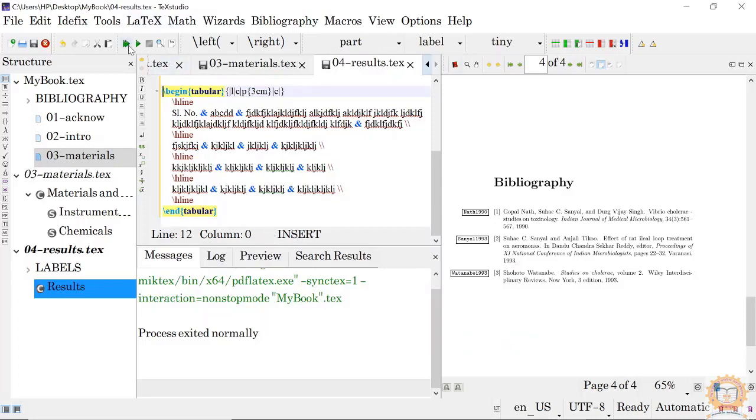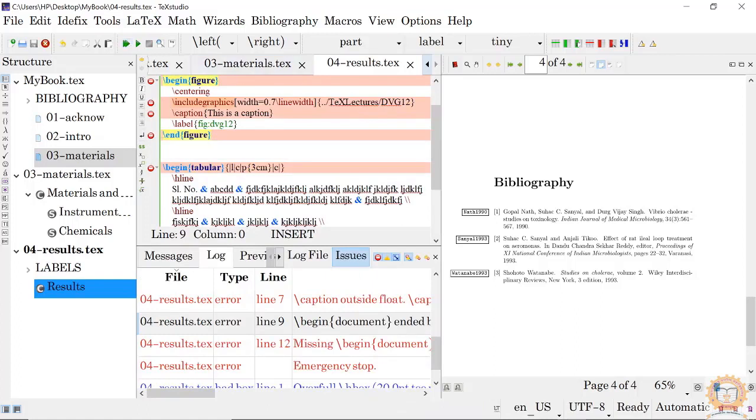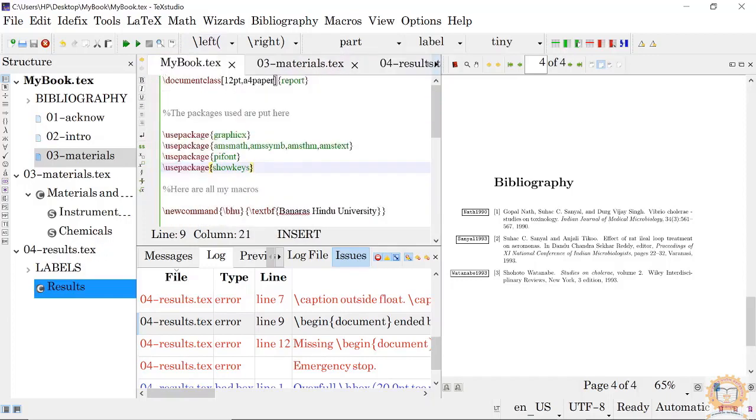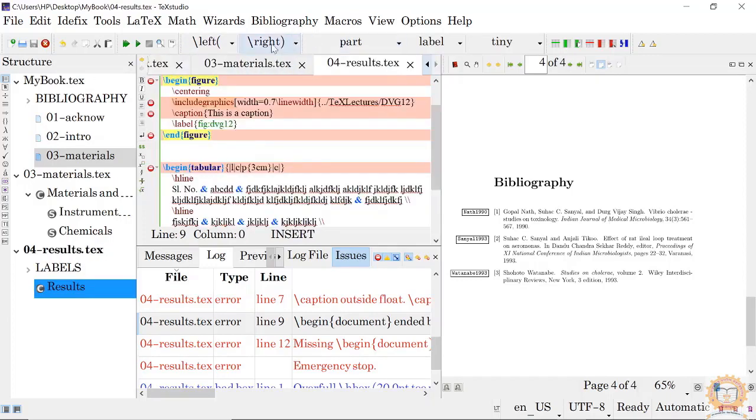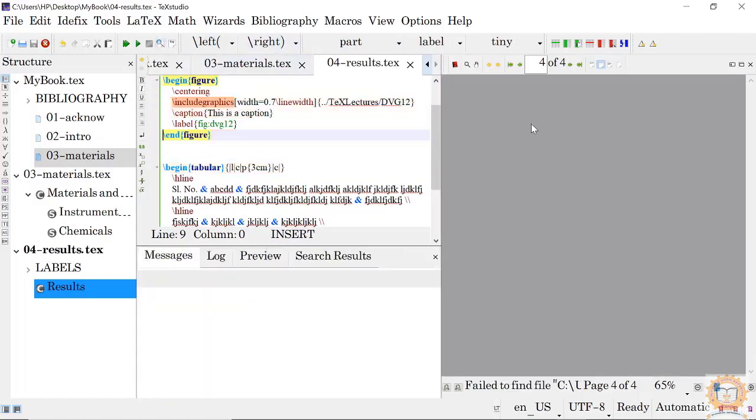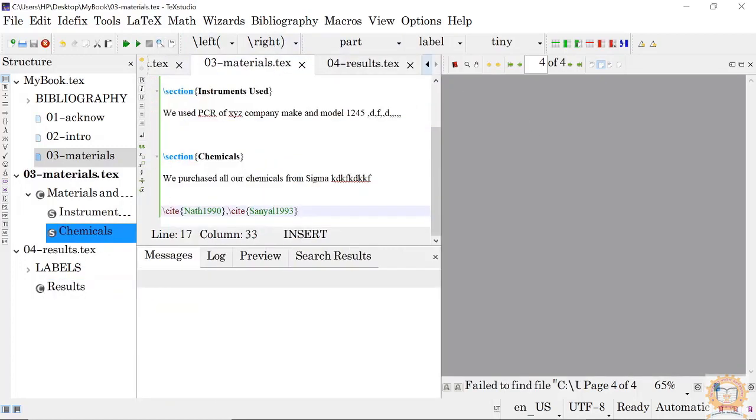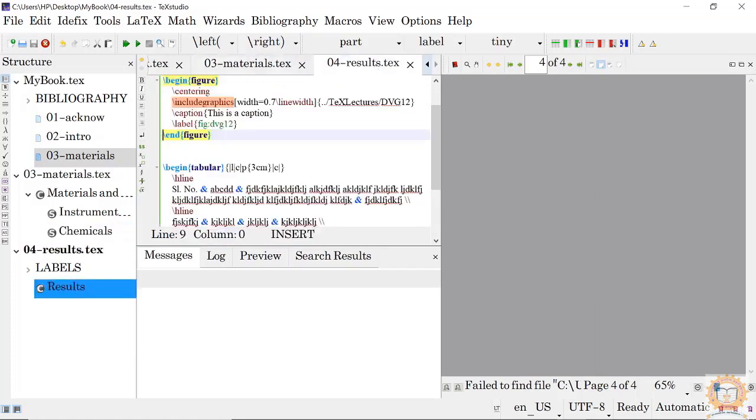Now to compile this, why it is not come? Graphics we have already used. Nothing has come. Results.